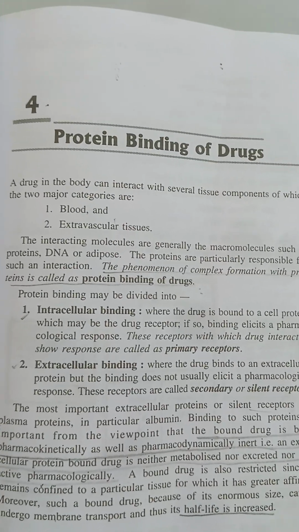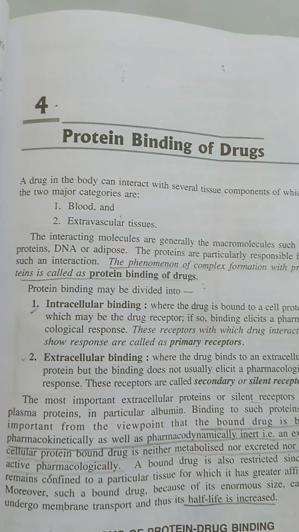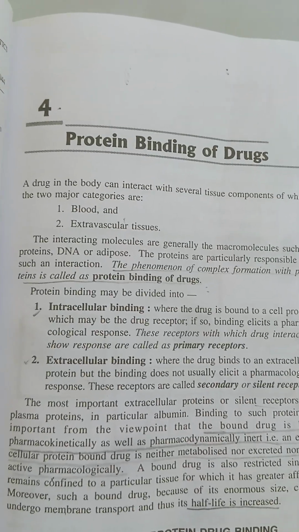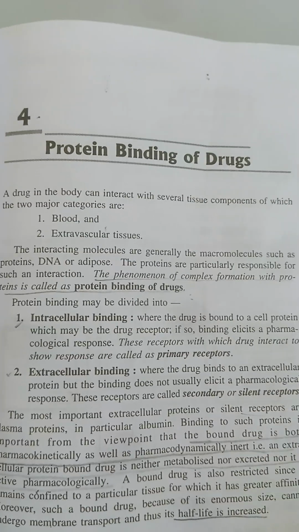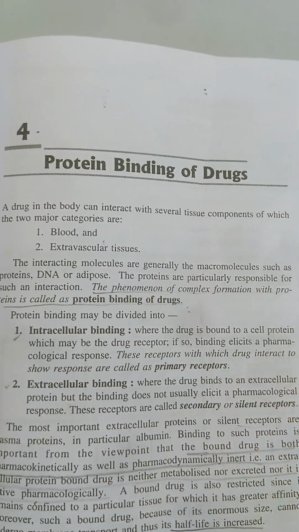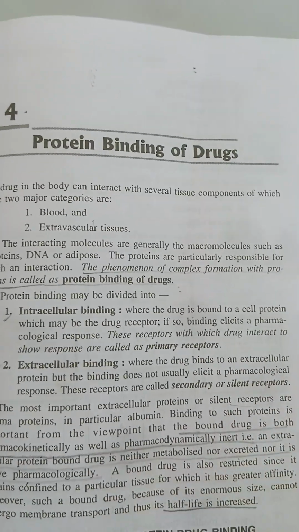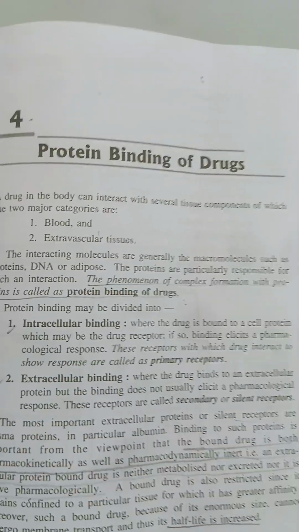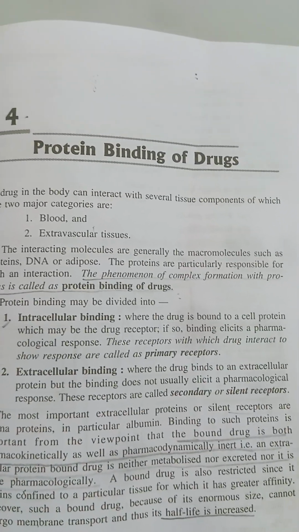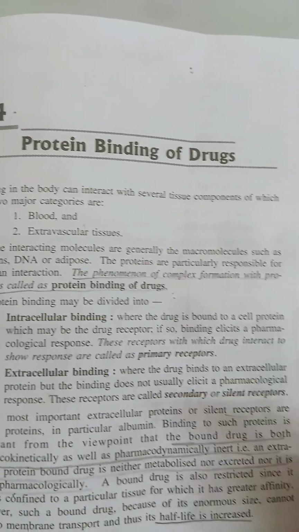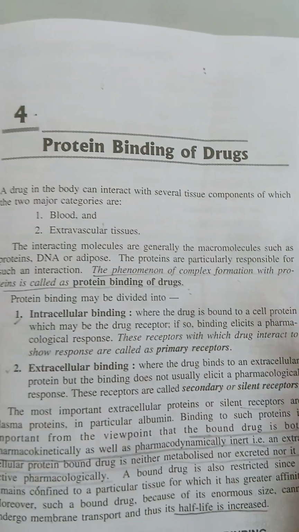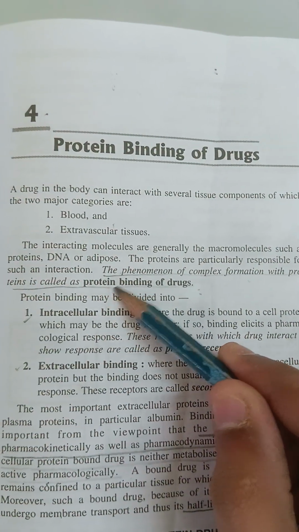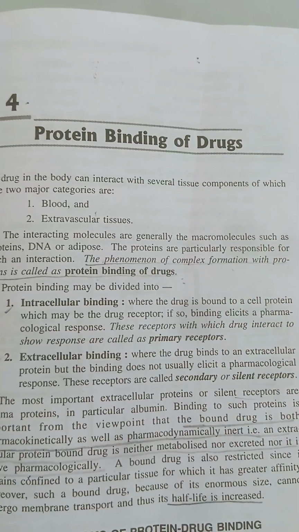Again, out of that 300 mg, some 100 mg of drug will bind to your plasma proteins or your tissue proteins. So those bound drugs are pharmacodynamically and pharmacokinetically inactive. Only the free, unbound drug is pharmacodynamically and pharmacokinetically active. Here, the phenomenon of complex formation of drugs with your proteins is called protein binding of drugs.